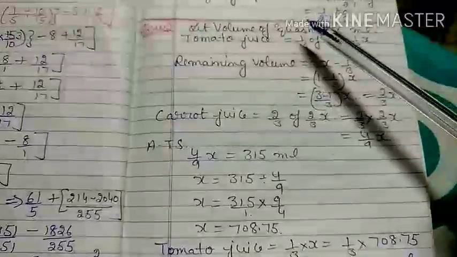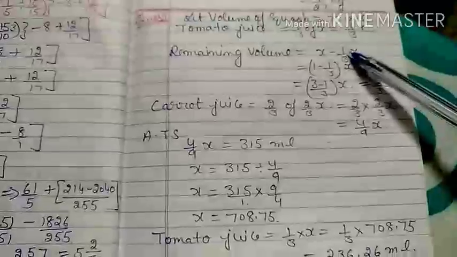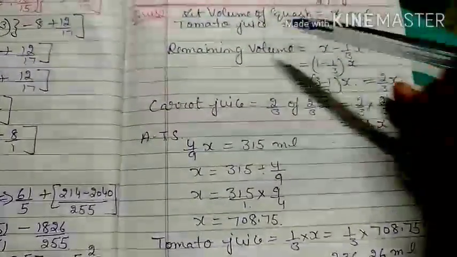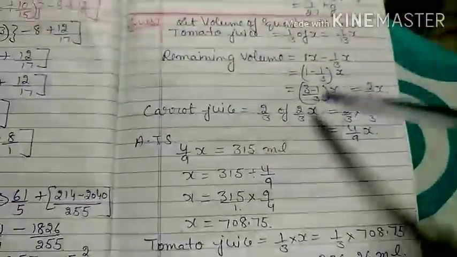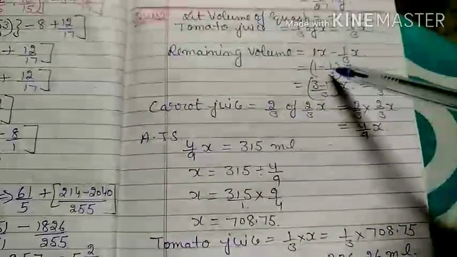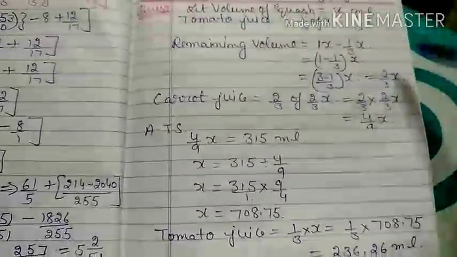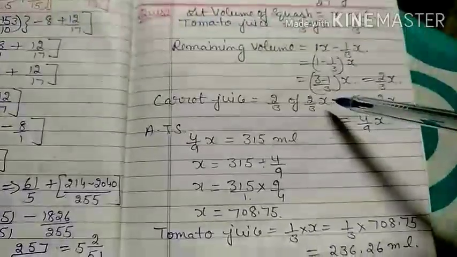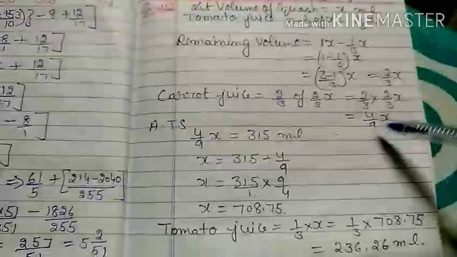Tomato juice according to the statement is 1 by 3 of x, that is 1 by 3x. And remaining volume is x minus 1 by 3x. When you take x common, 1 minus 1 by 3, because here 1 is there. If no numerical part is there, we consider as 1. If you take x common, 1 minus 1 by 3. Now when you find the LCM, 1 minus 1 by 3 is 3 minus 1 by 3, which gives you 2 by 3 of x. That is the remaining volume. And carrot juice is 2 by 3 part of the remaining volume, that is 2 by 3 of 2 by 3 of x. Then when you multiply, that gives you 4 by 9x.